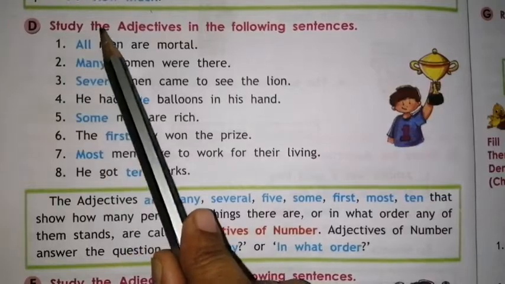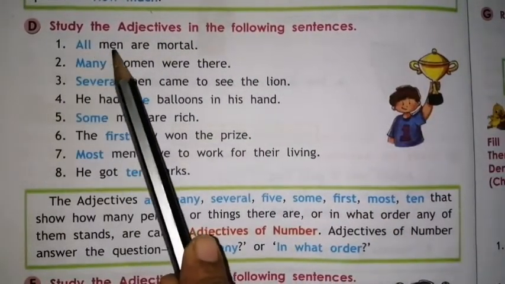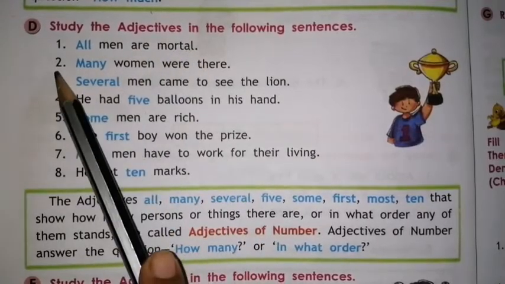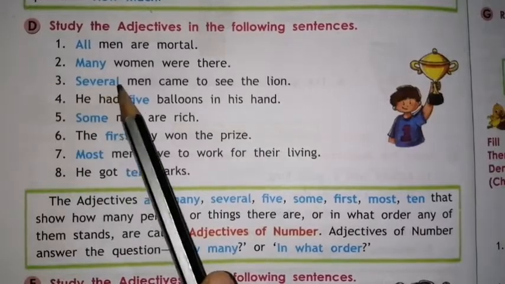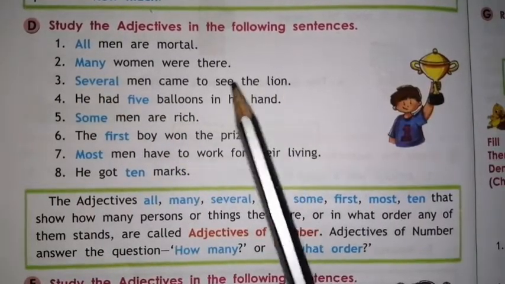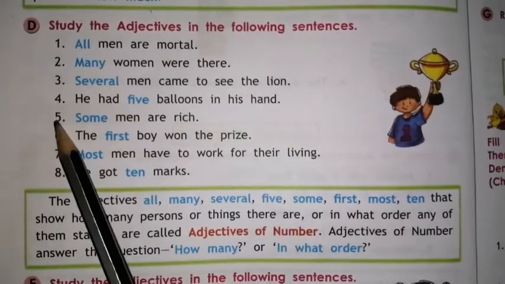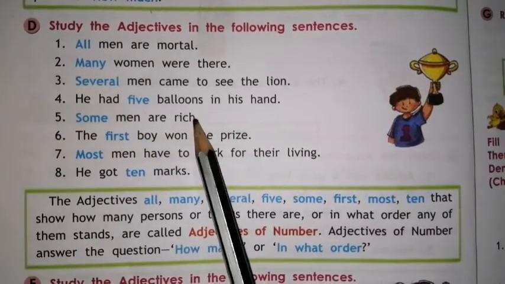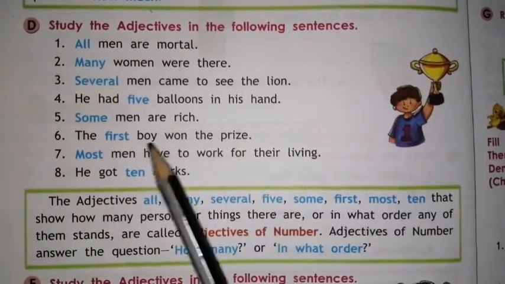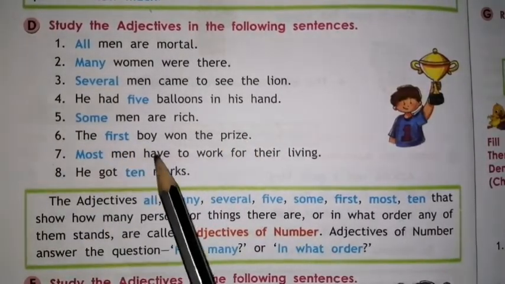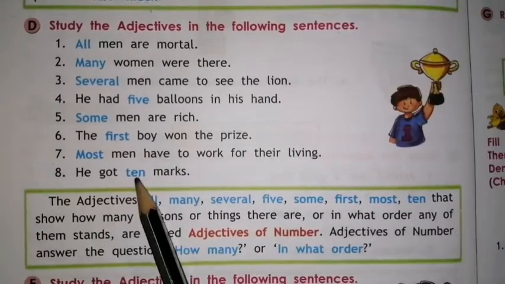D. Study the adjectives in the following sentences. Number 1. All men are mortal. 2. Many women were there. 3. Several men came to see the lion. 4. He had 5 balloons in his hand. 5. Some men are rich. 6. The first boy won the prize. 7. Most men have to work for their living. 8. He got 10 marks.